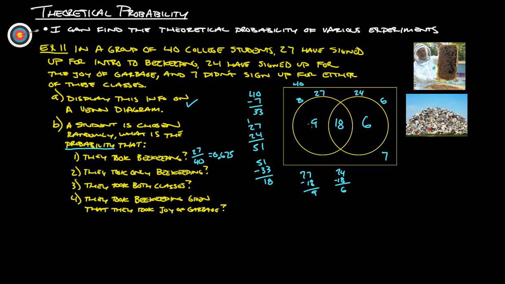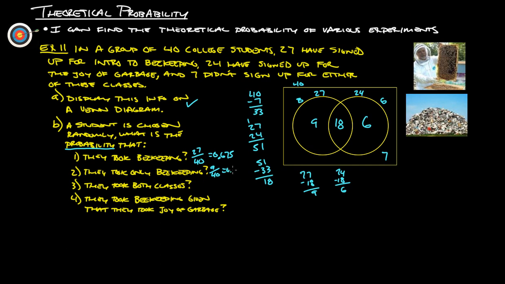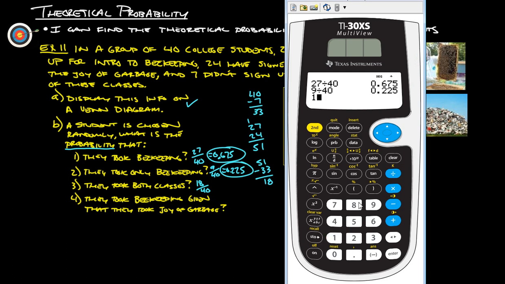How many took only beekeeping? That would be 9 out of the 40. So that would be 9 divided by 40. That gives us 22.5%. Right? And then took both classes would be 18 out of the 40. 45%.